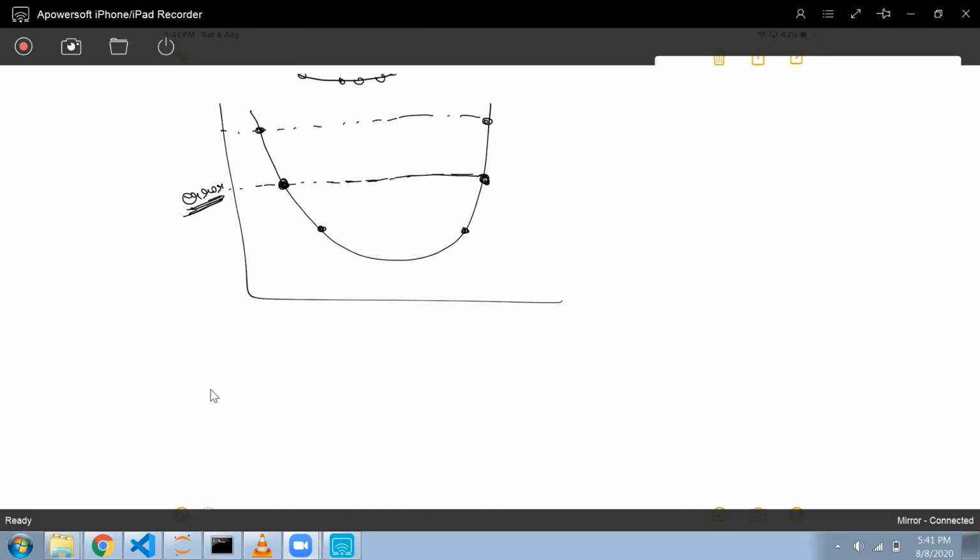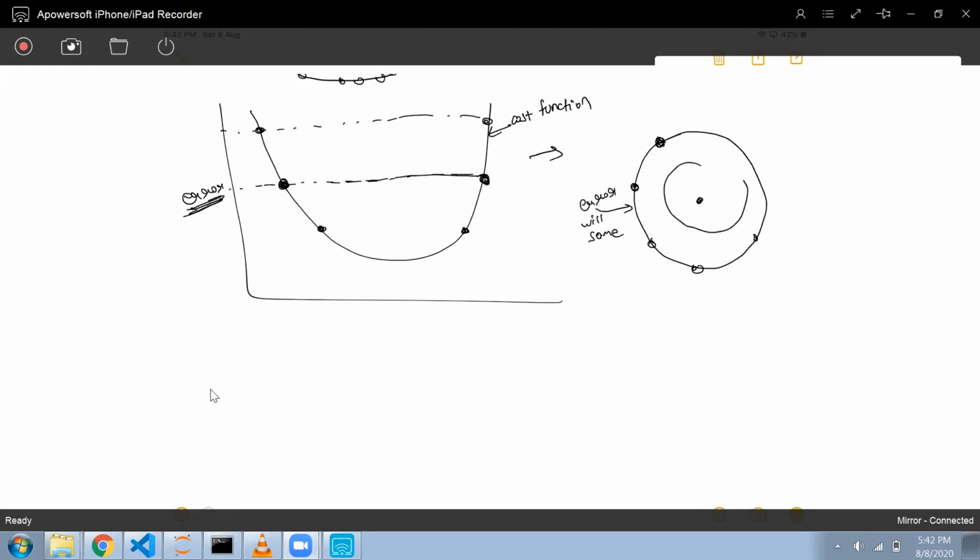Now if this cost function becomes three dimensional, this is two dimensional, then I will get these kinds of circles. In these circles the error will be the same. If I am here also, then also the error is the same, here also, here also. So these kinds of concentric circles will be made, and this will be my local minima.